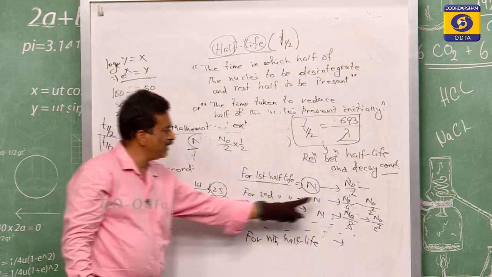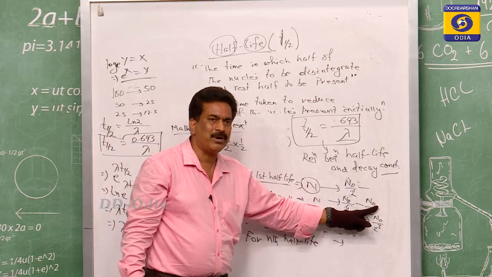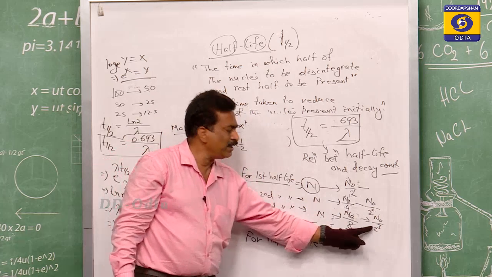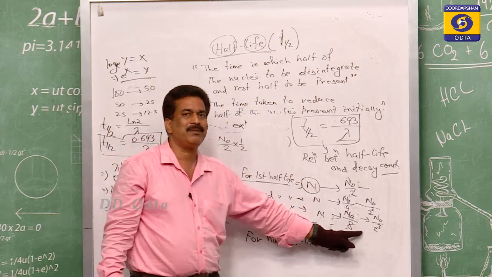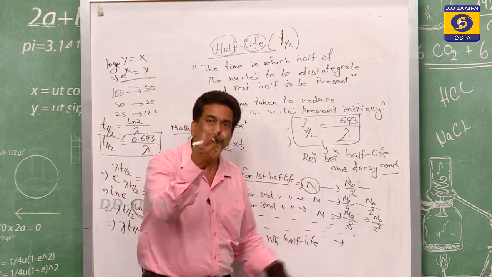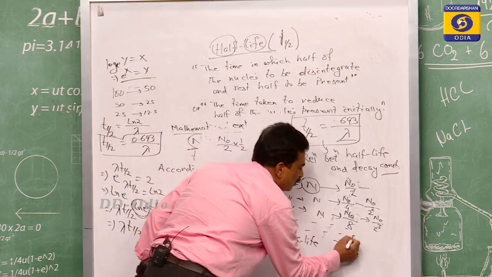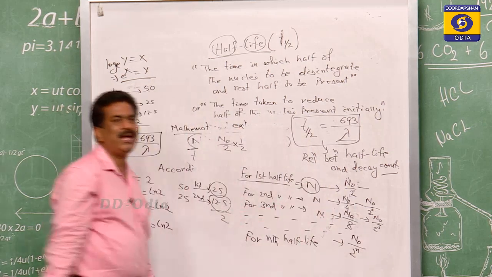For the second half life, it is n0 by 2 power 2. For the third half life, it is n0 by 2 to the power of 3. So what is it for the fourth half life? n0 by 2 to the power of 4. For the nth half life, it is equal to n0 by 2 to the power of n.